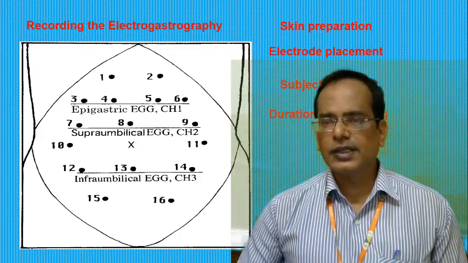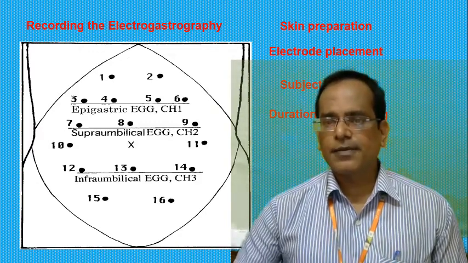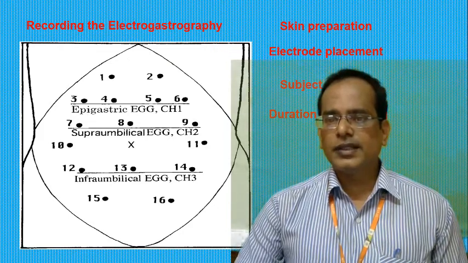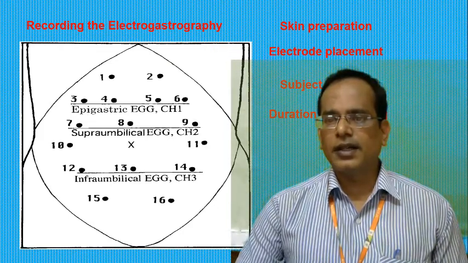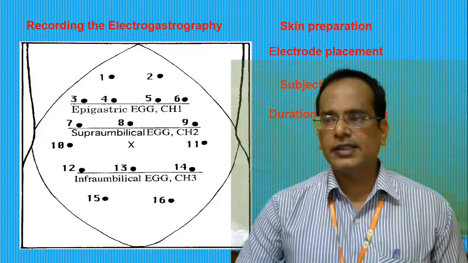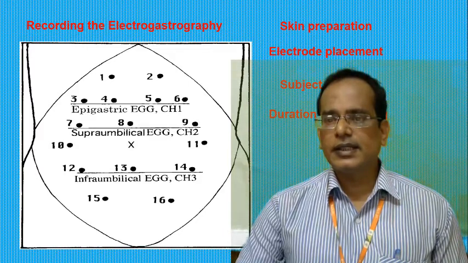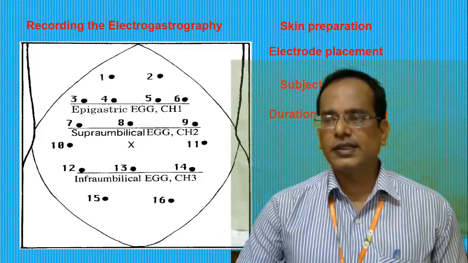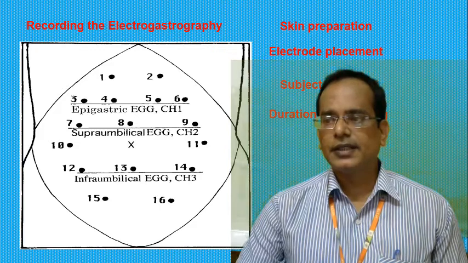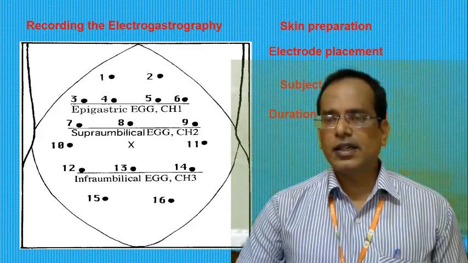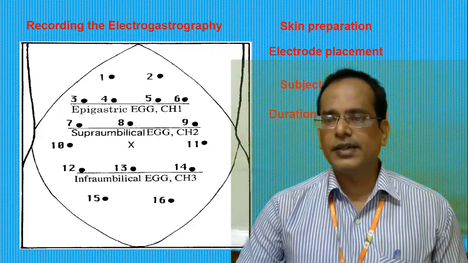Next we are going to see the duration of recording. Duration of recording is another common mistake in recording the EGG: the recording is too short. Unlike the ECG, in which there are about 60 waves every minute, the EGG is composed of only 3 waves every minute.